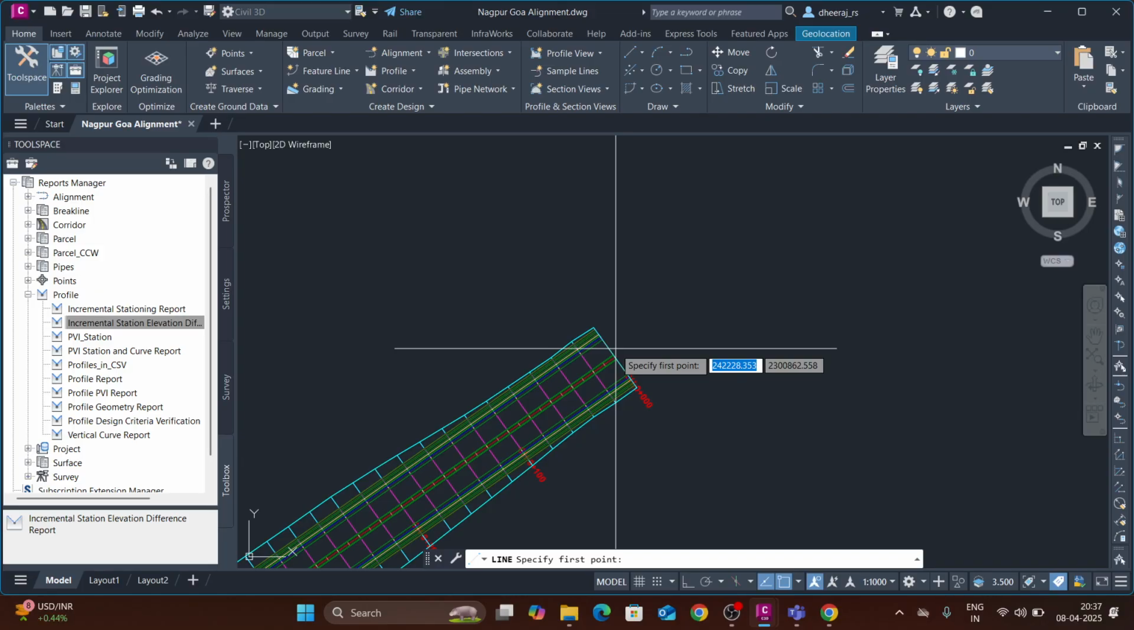Wait 1 minute. It's taking time to reload. When we do modeling, it takes time, Civil 3D takes time to reload all the things.